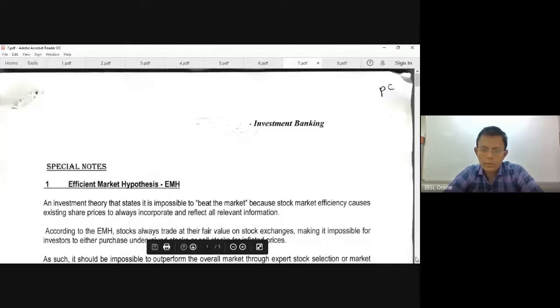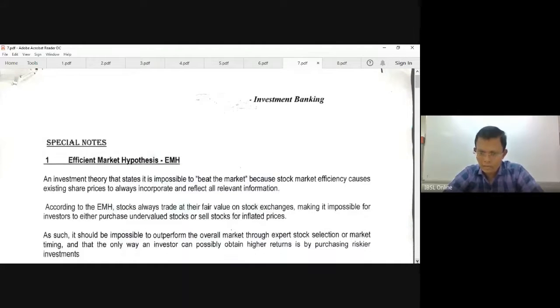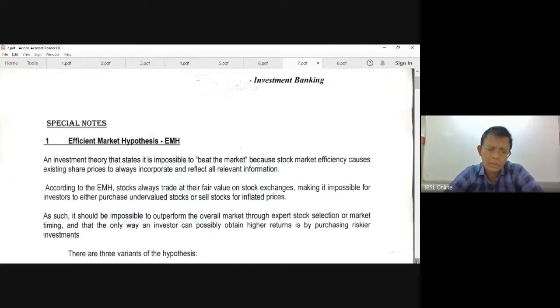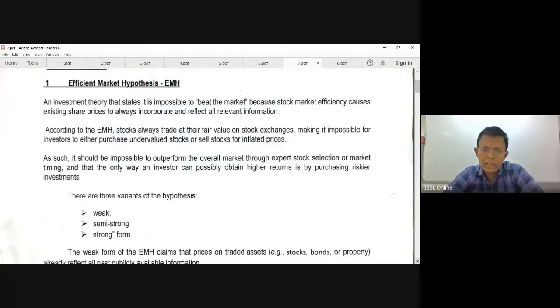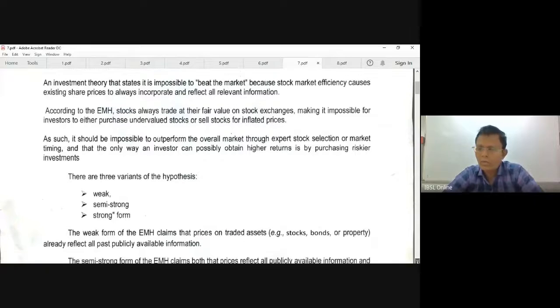This is a special note. I thought that I should give it to you. It's more like general understanding. Efficient market hypothesis: the examiner has not tested this, but sometimes he can ask you a question on it. There are three types, three variants of the hypothesis: weak, semi-strong, and strong form.